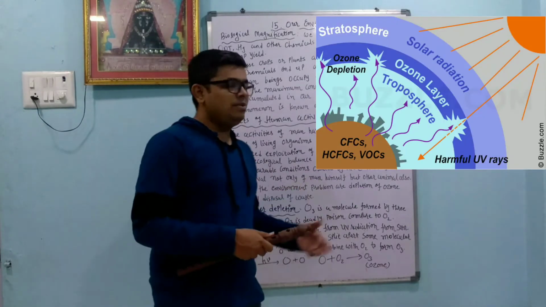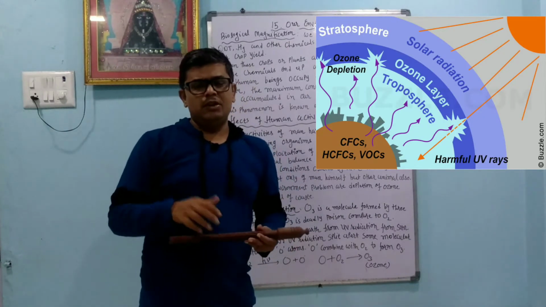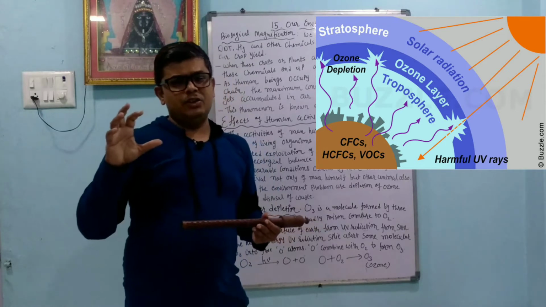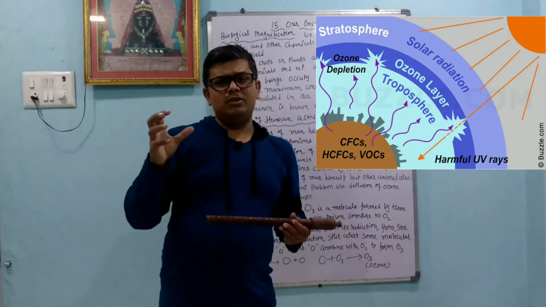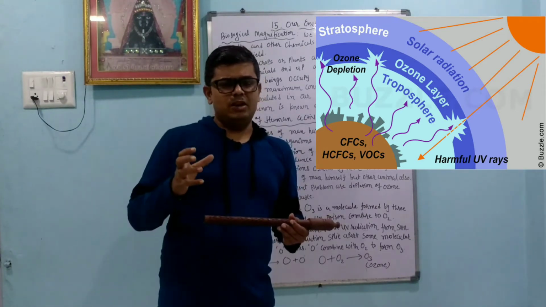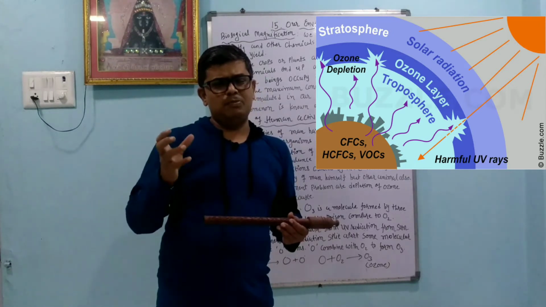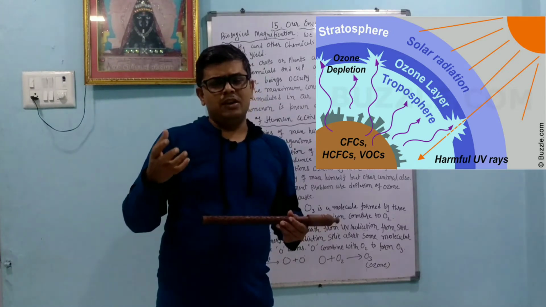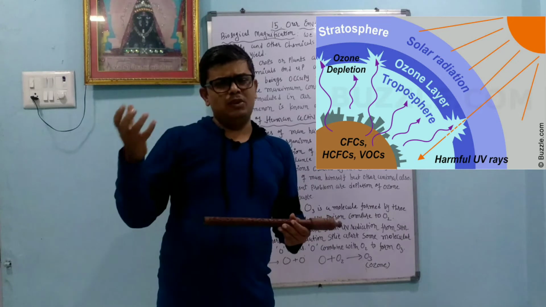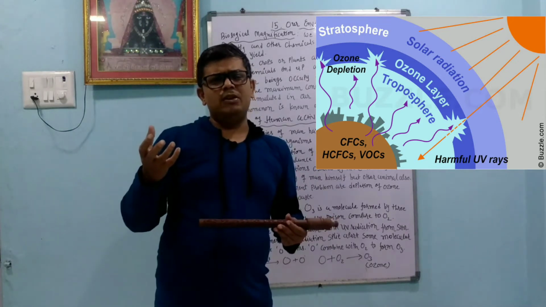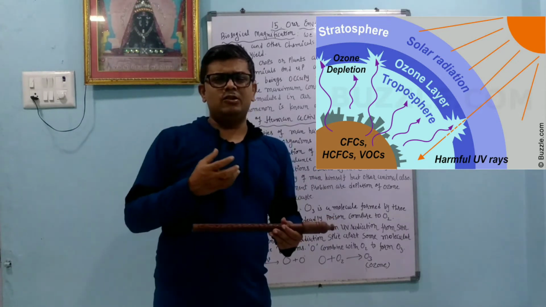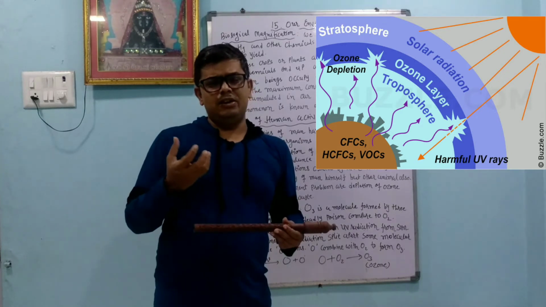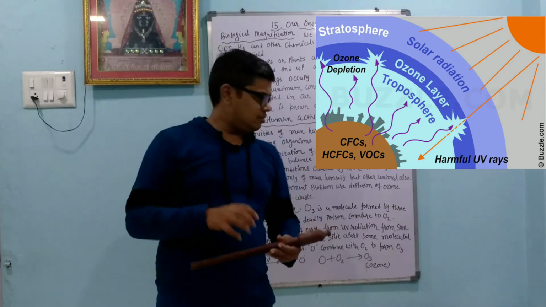So what is the main problem here? Depletion of the ozone layer. Now dear student, there is a layer in the atmosphere called the ozone layer. It stops the UV rays from the sun. Now what problems are created by the UV rays? If the ozone layer is not there, what happens? These UV rays fall on the skin and cause skin cancer, as well as cataract in the eye.